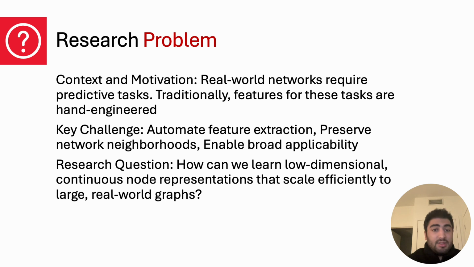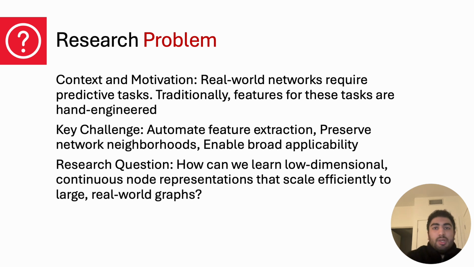So how do we tackle this? By automatic feature extraction. The idea is to eliminate manual, domain-specific feature engineering for network tasks, and to preserve network neighborhoods to capture both local and higher-order structures in the learned representation. And finally, to enable broad applicability, ensuring learned embeddings perform well across multiple tasks.